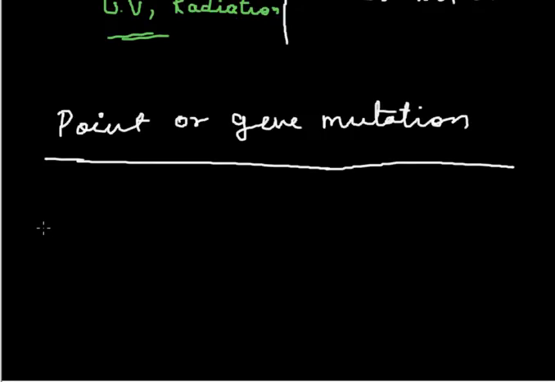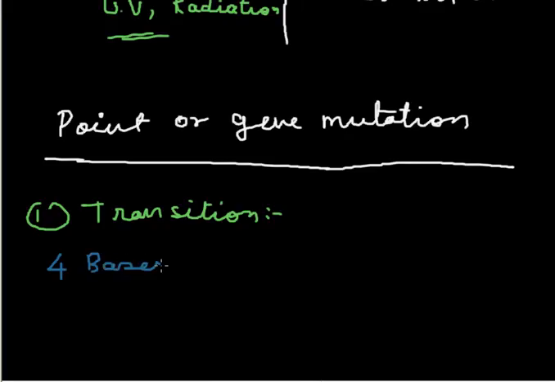This occurs by two processes. The first process is transition. You all know that there are 4 bases in the DNA that are called adenine, guanine, cytosine and thymine.